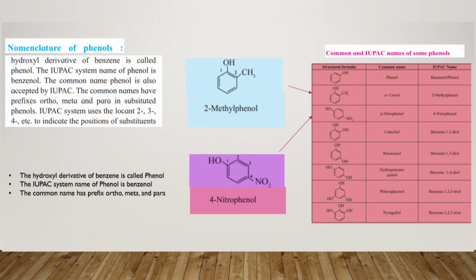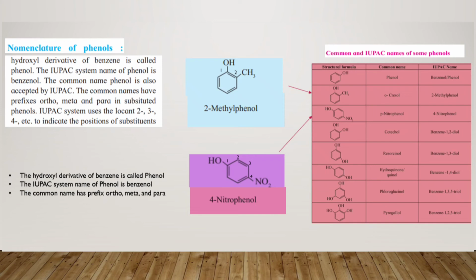So students, the hydroxyl derivatives of benzene are called phenols. The IUPAC system name of phenol is benzenol, and the common name phenol is also accepted by the IUPAC system of naming.